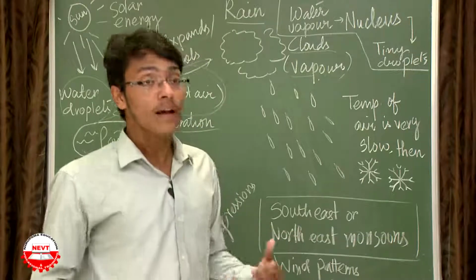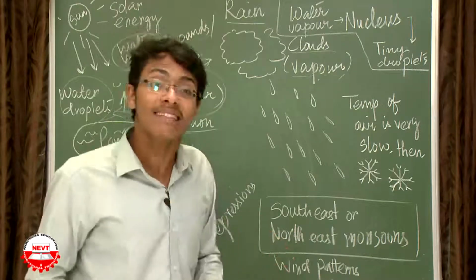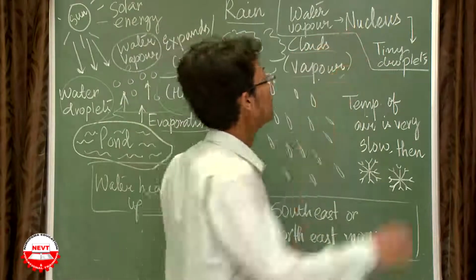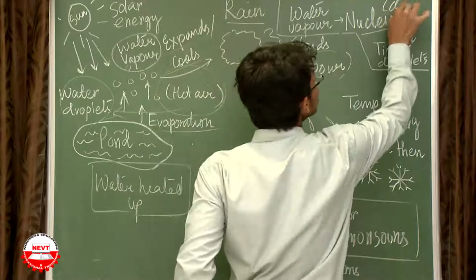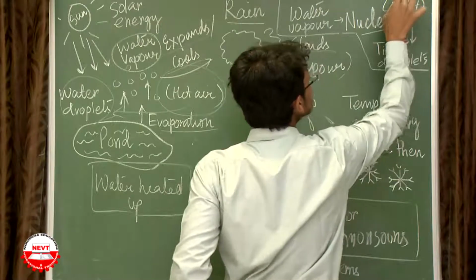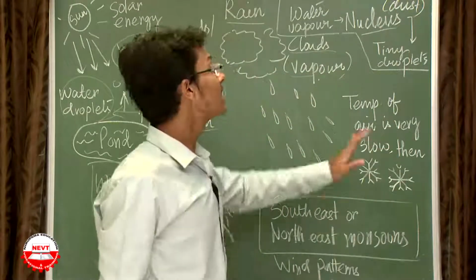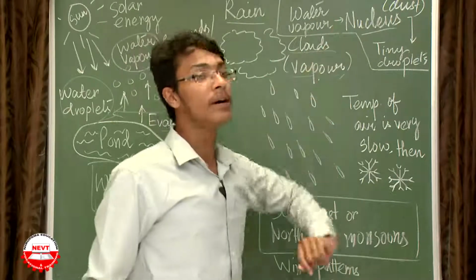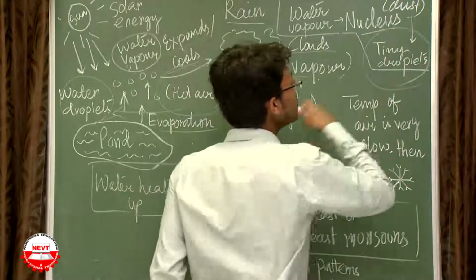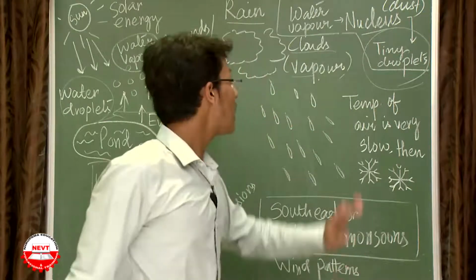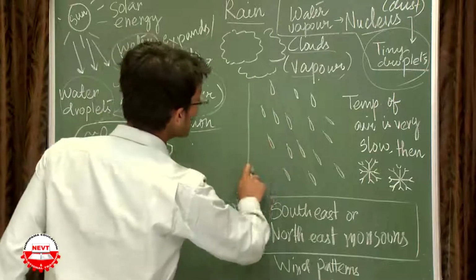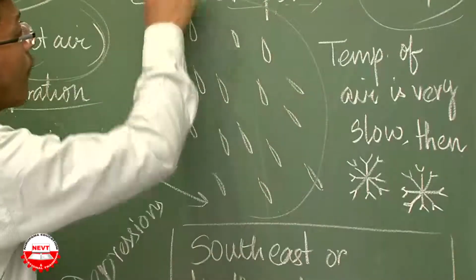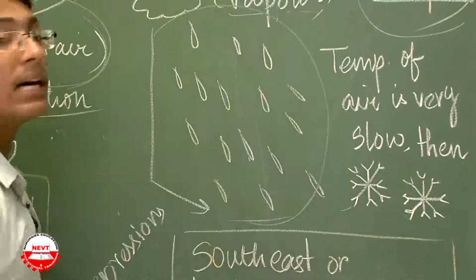But how will this vapor again be condensed back to water droplets? The water vapor needs nucleus. And who acts as nucleus? Dust particles act as nucleus. The dust particles present in the atmosphere help the water vapor to get condensed into tiny water droplets. Now these tiny water droplets will fall on our earth as rain, as I have made in the diagram. From cloud it is reaching the earth.